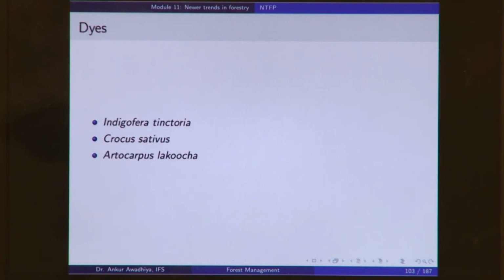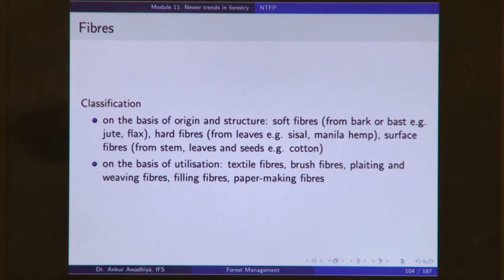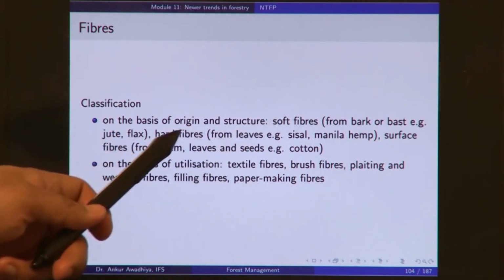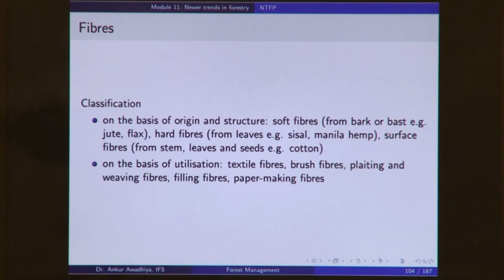We also get dyes from plants like Indigofera tinctoria, Crocus sativus, Artocarpus lacucha. So, we get different dyes from the forest and these dyes also are a part of the non-timber forest produce. We also get several fibers from the trees and plants. Now, the fibers can be classified on the basis of their origin and structure, in which case we have three different kinds of fibers: soft fiber, hard fiber and surface fiber.